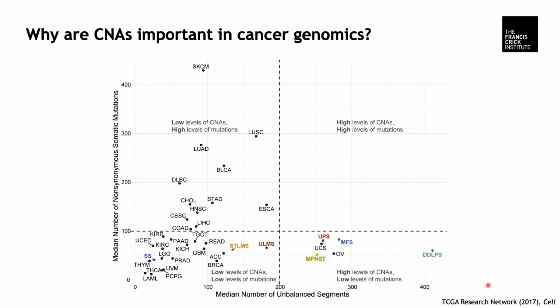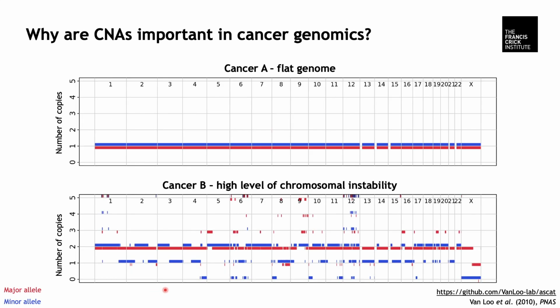This figure here shows the global level of CNAs in 33 cancer types on the x-axis, and we can see some cancer types that are prone to extreme degrees of instability, such as sarcomas and ovarian cancers, compared to low instability in leukemia. To study the genomic landscape of CNAs, our lab developed ASCAT, which stands for Allele-Specific Copy Number